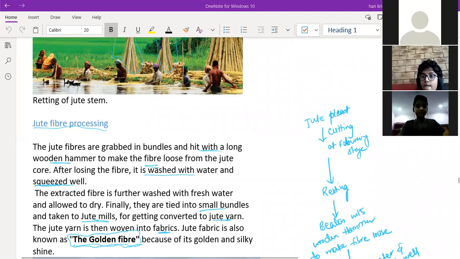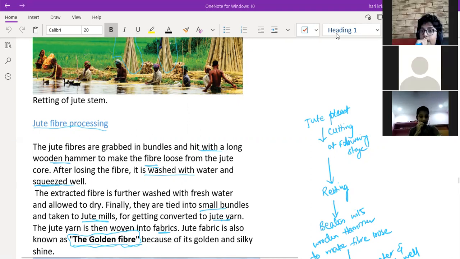Okay. So what is the homework? Sir, which place receives the highest rainfall in India? Okay. It is Meghalaya. The second one is find the top 5 states for jute cultivation in India. The first one is West Bengal, second Bihar, third Assam, fourth Andhra Pradesh, and fifth Odisha. And the third question is find the top 5 countries for jute cultivation. The first one is India, second Bangladesh, third China, fourth Uzbekistan, fifth Nepal.